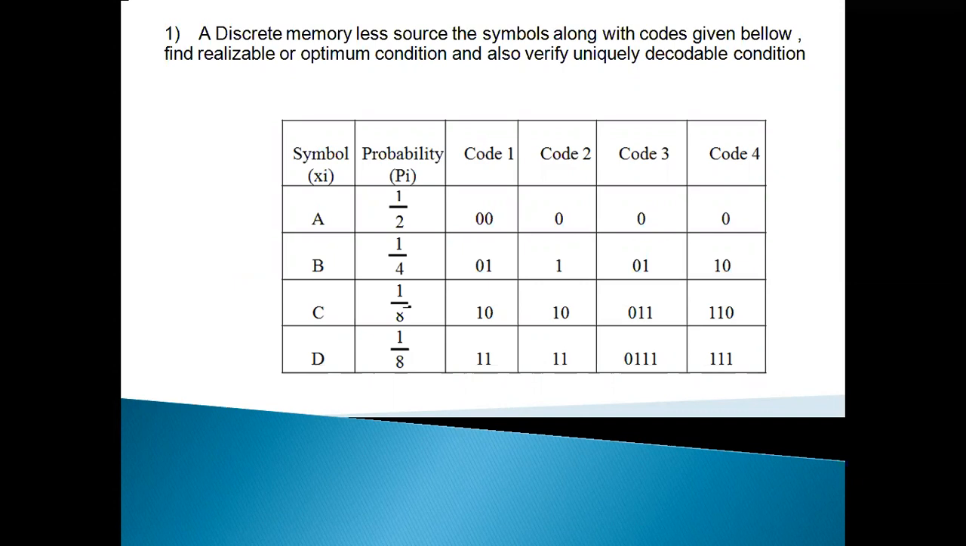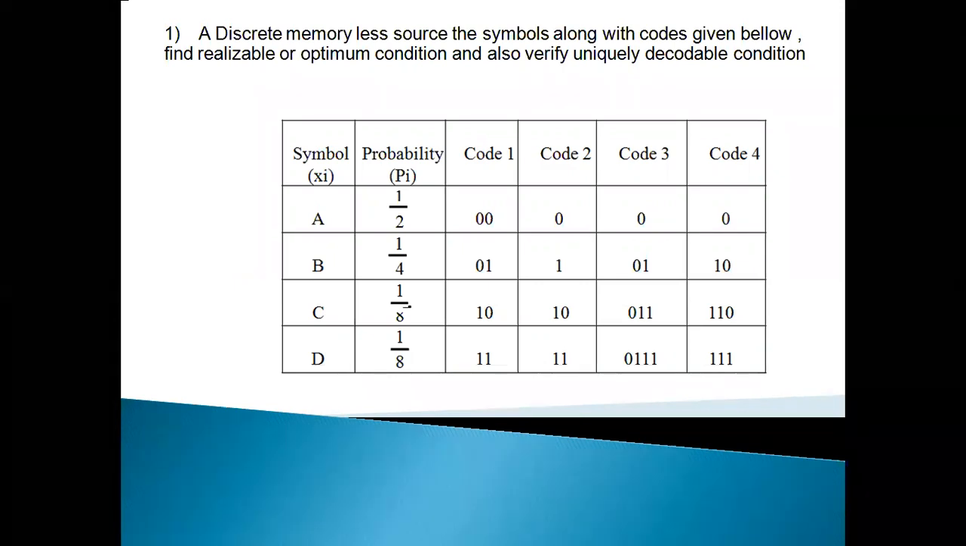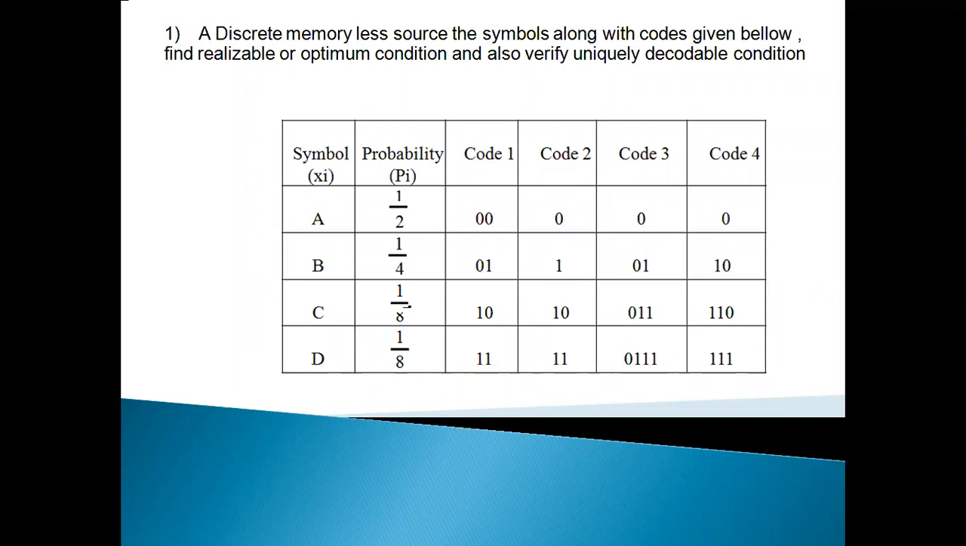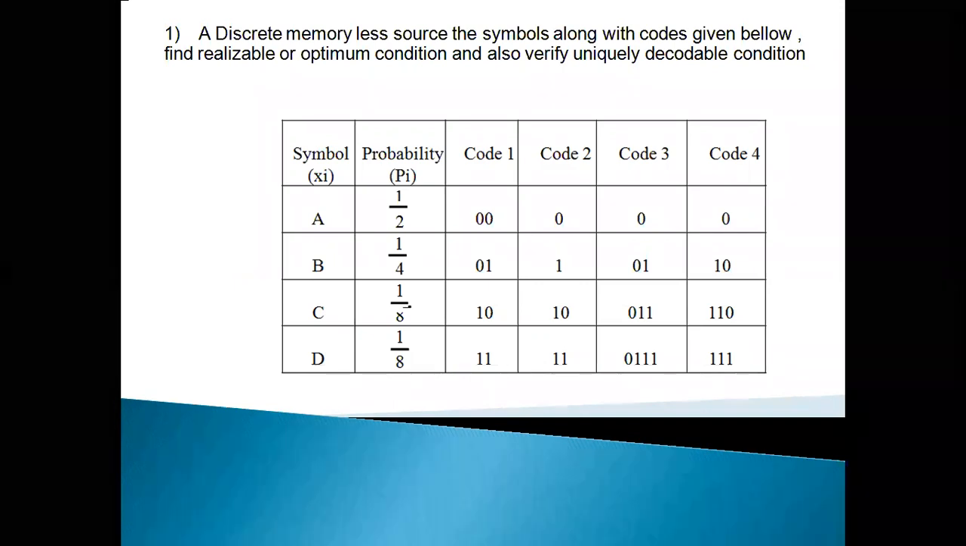Students, please do the problems and check whether code 3 and code 4 are uniquely decodable or not. Please note down the problem first. Symbol A, probability 1 by 2: for code 3, representation 0; for code 4, again 0. For symbol B, probability 1 by 4: for code 3, representation 0, 1; for code 4, representation 1, 0.